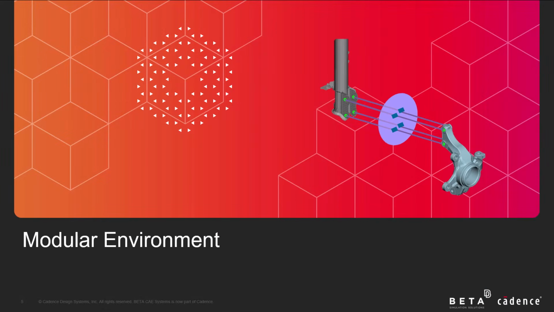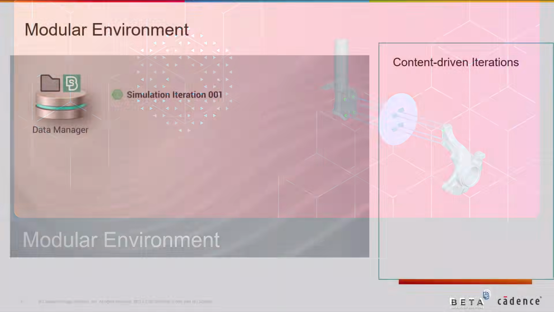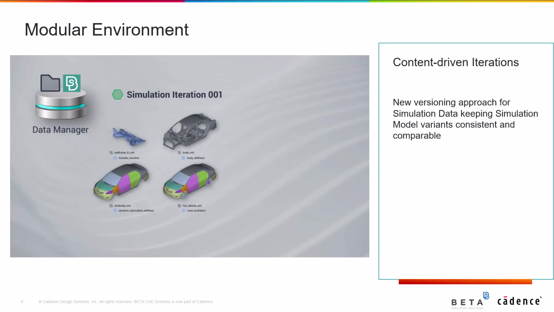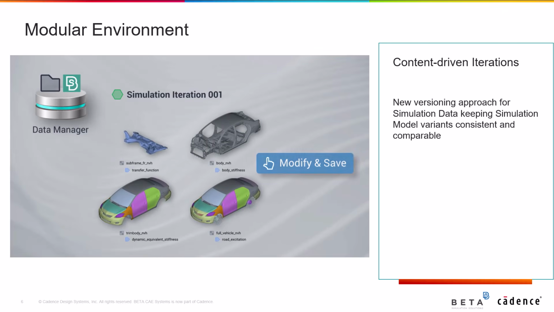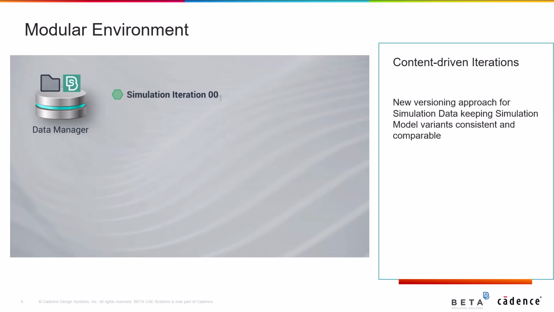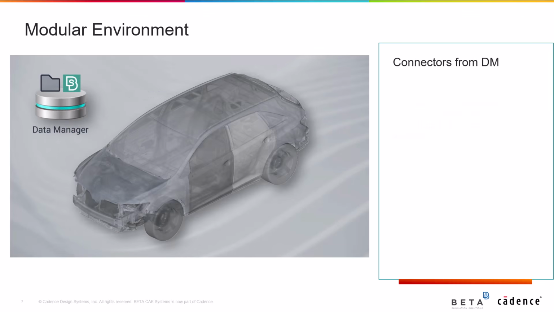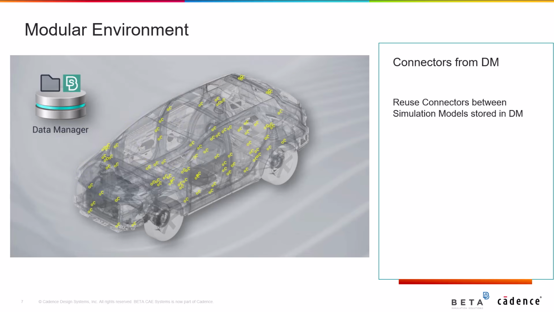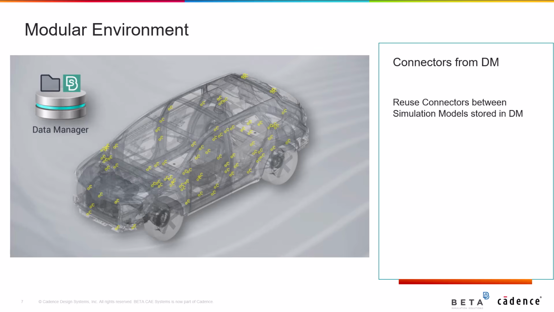Let's now move on to the modular environment. To begin with, a new versioning approach is adopted for simulation data, ensuring that simulation model variants remain consistent and comparable across iterations. Moving on, the ability to reuse connectors between simulation models stored in DM is now introduced, ensuring consistency and reducing setup time.